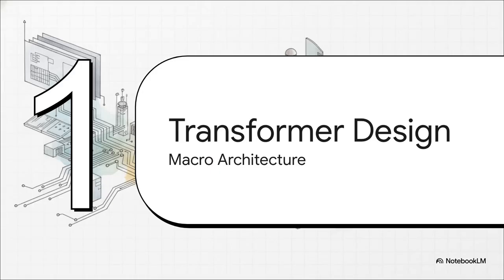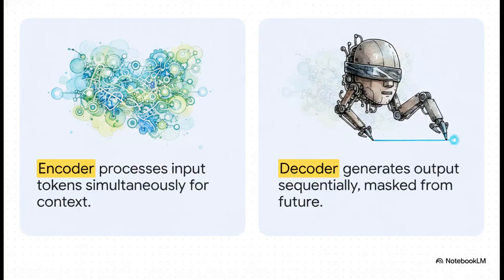Section 5. The transformer architecture, macro architecture. Self-attention is the engine, but the vehicle it powers is the macro architecture of the transformer itself. Stepping back, we can see how this engine is deployed to actually translate and generate language. The architecture is split into two halves. The encoder acts with omniscience. It processes all input tokens simultaneously, allowing them to attend to one another to build a densely rich context matrix.